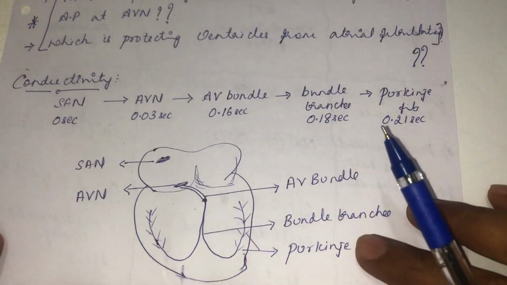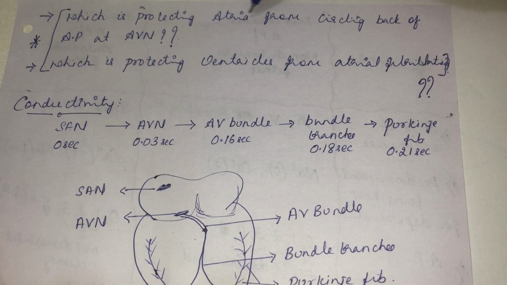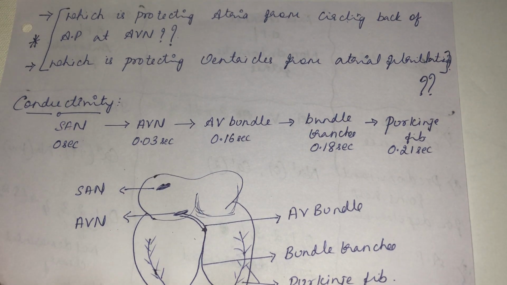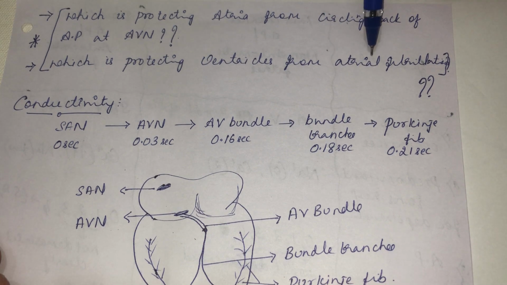And that's the reason why the AV node protects the atria from circling back of the action potential. Again, the assignment question, which is again related to the refractory period. And which is protecting the ventricle from atrial fibrillation?